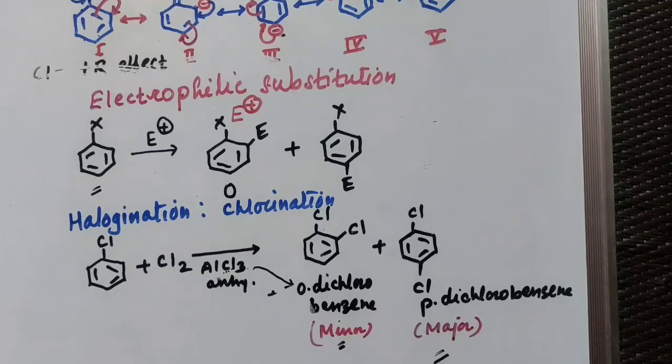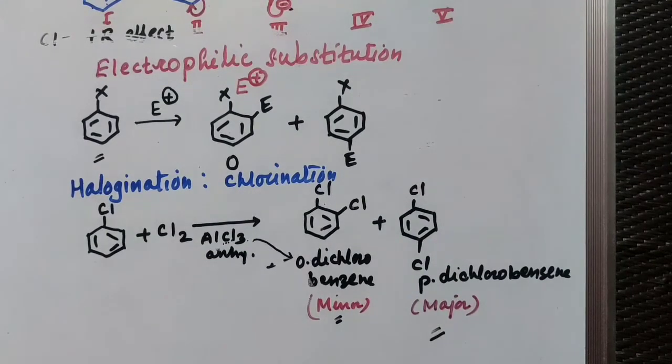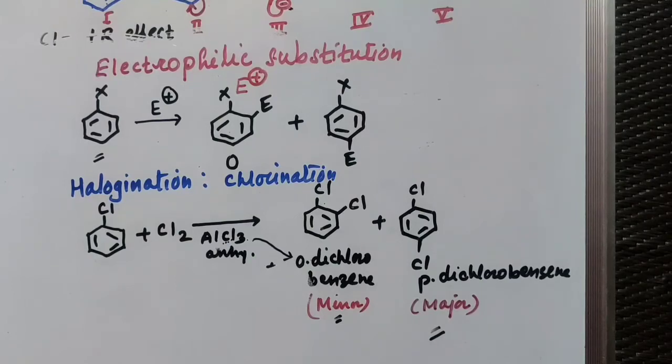So in chlorination you will get a combination of ortho and para compound. So in all electrophilic substitution you will get a mixture of ortho and para compound. Out of that, the para compound is the major compound, stable compound, while the other, ortho, is your minor compound. Why? Because in case of ortho, the steric hindrance is more as compared to para position. Also the para position is a symmetrical position, stable position, and so you will get the para product as a major product here. Next we'll go for the nitration reaction.